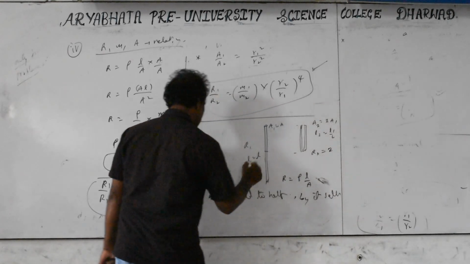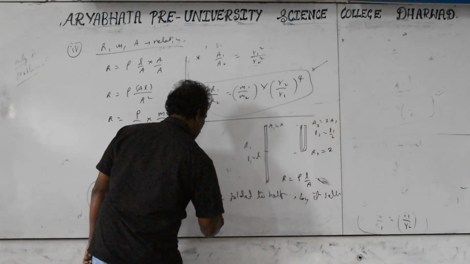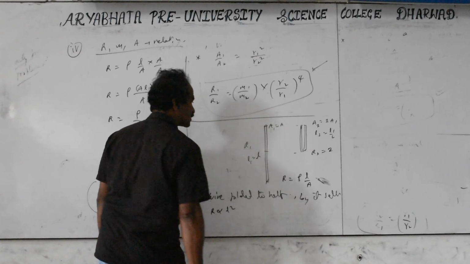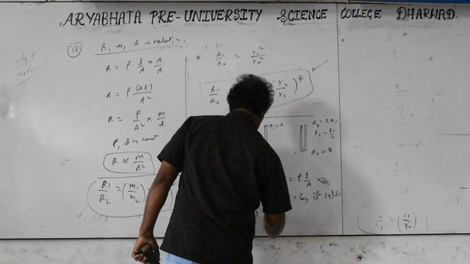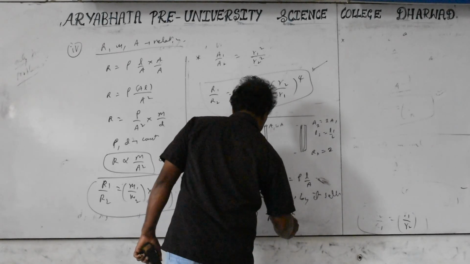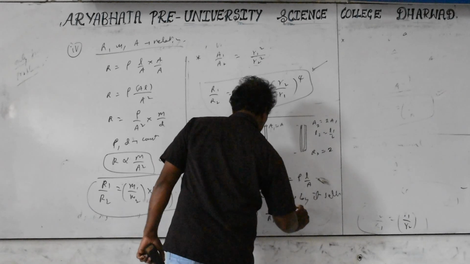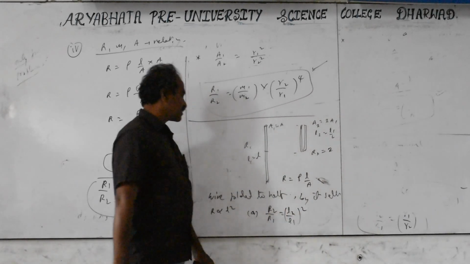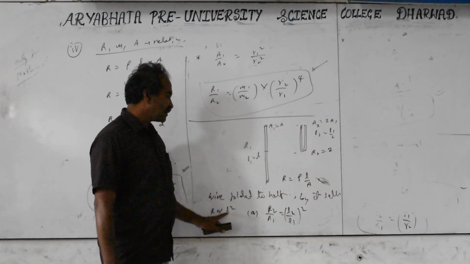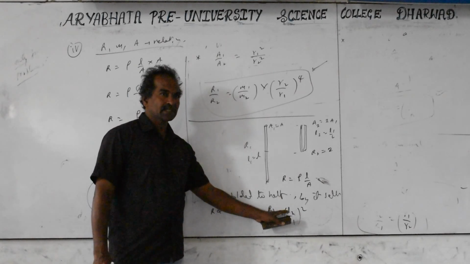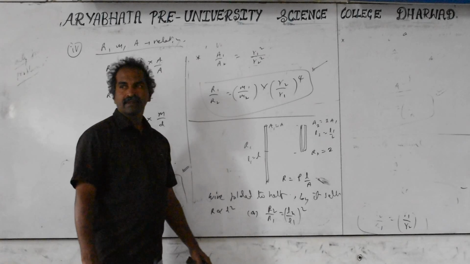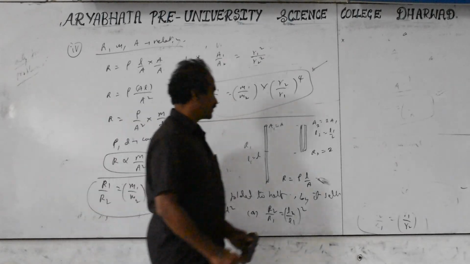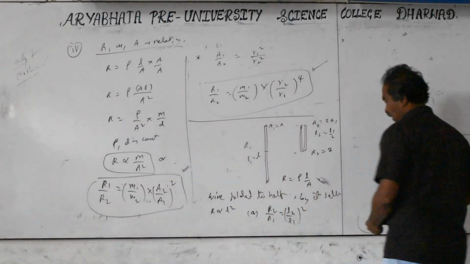So new resistance again, since it is R2. R is proportional to L square. R2 by R1 is equal to L2 by L1 whole square. Length becomes half of it. So resistance decreases 4 times. Okay, you can check out the relationship. I am not giving the details, I will give you the material problem. Give it to this problem.